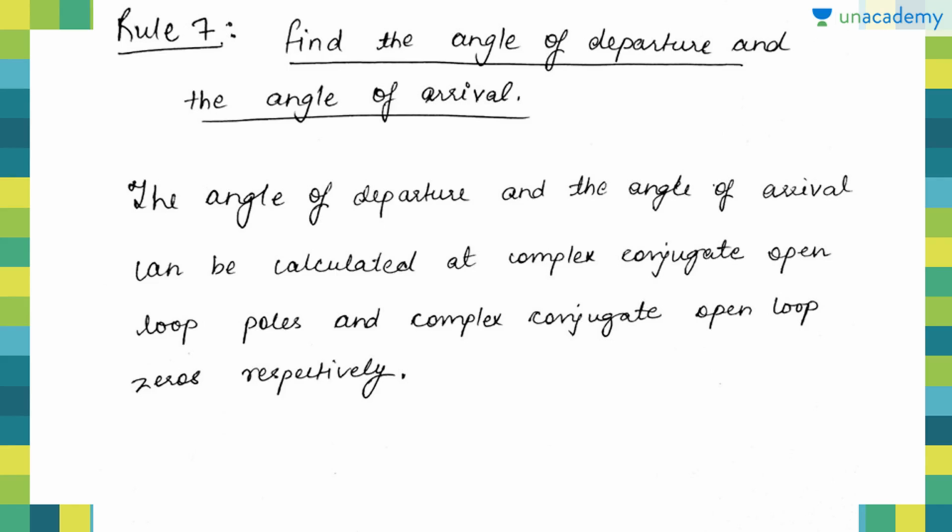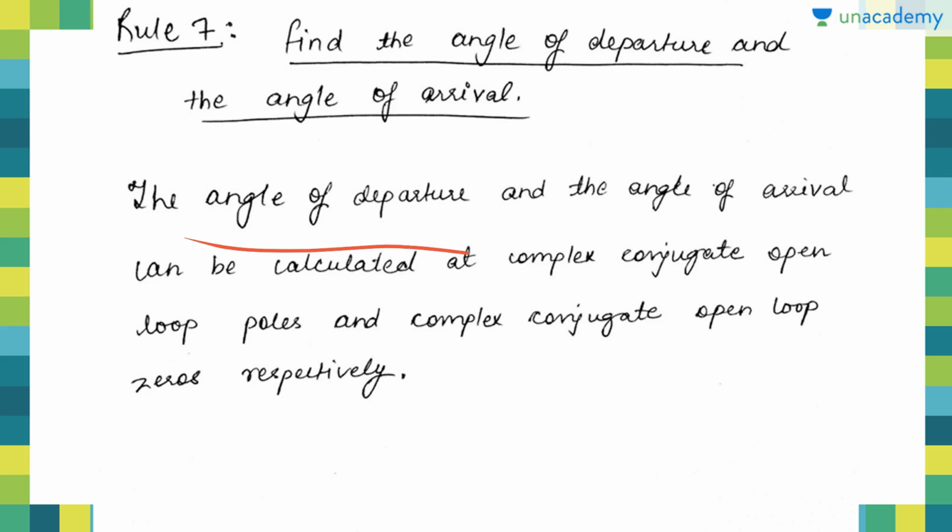The 7th rule is to find the angle of departure and the angle of arrival. One of the most important points is that we have to find the angle of departure and angle of arrival only when there are imaginary roots. If the roots are real, then we do not find the angle of arrival and angle of departure.